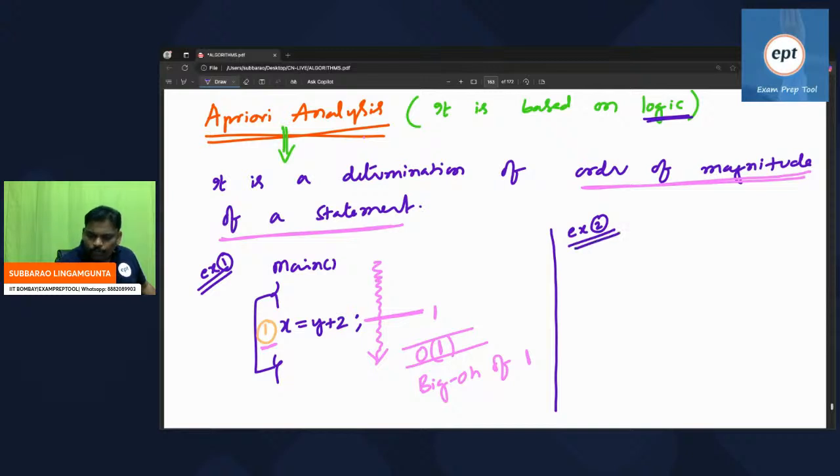Example 2. Main, x is equal to y plus z, for i is equal to 1, i less than or equal to n, i plus plus, x is equal to y plus z.